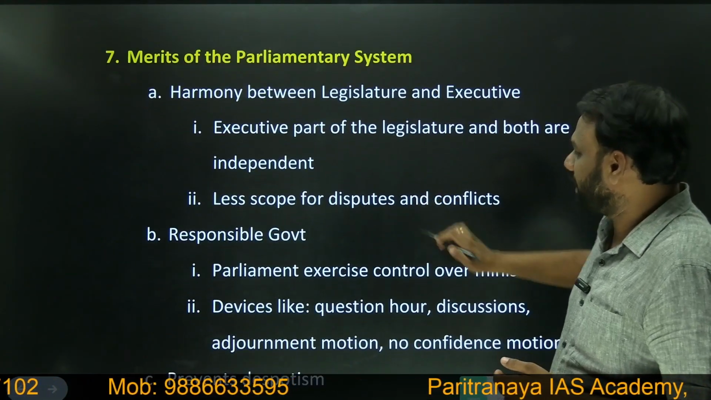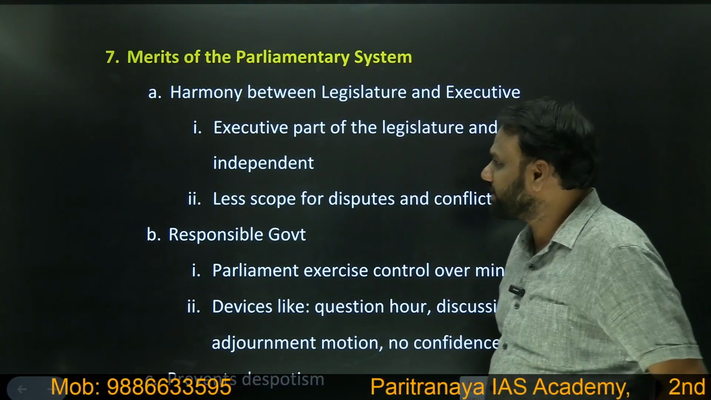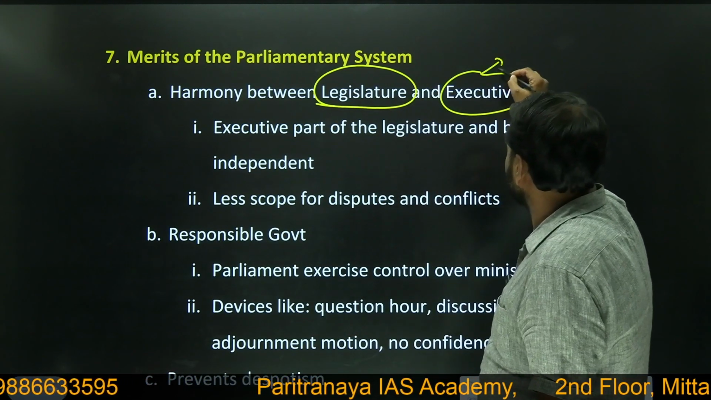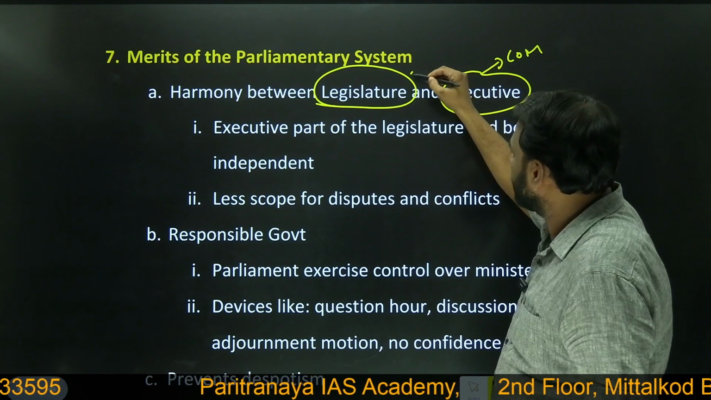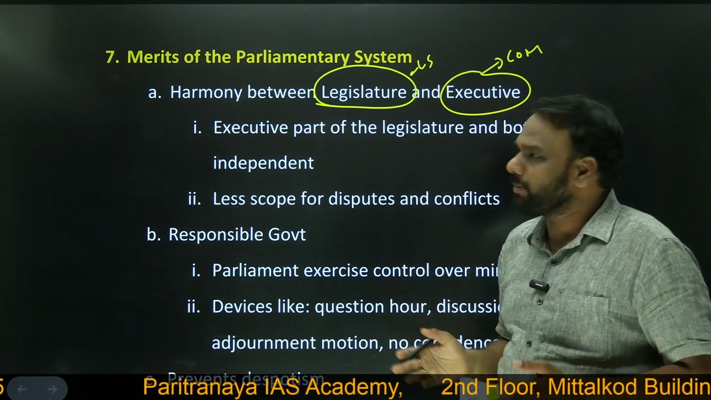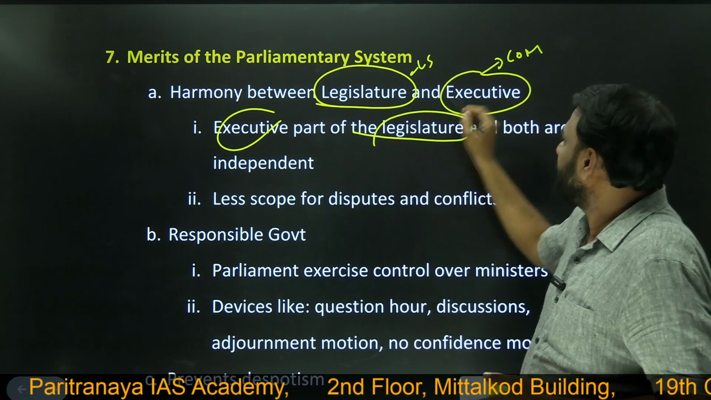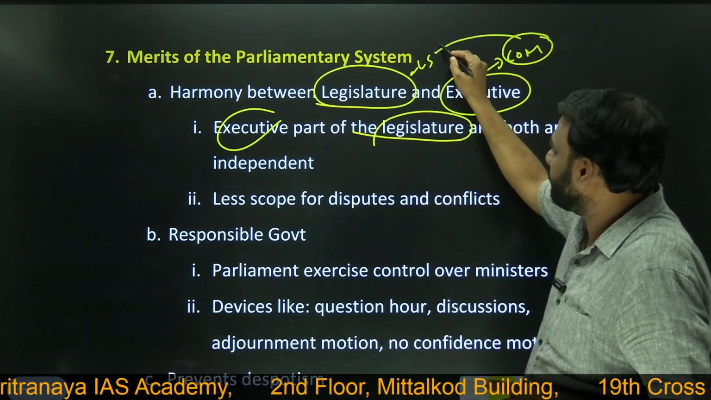Next, merits of the parliamentary system. So what are the merits of the parliamentary system? Harmony between legislature and executive. So Council of Ministers, here Lok Sabha. Why is there a harmony? Because the executive is part of the legislature. So all these ministers, they are members of Lok Sabha.